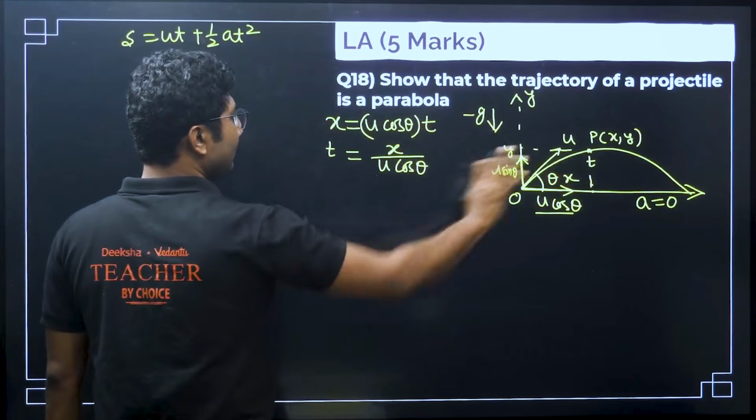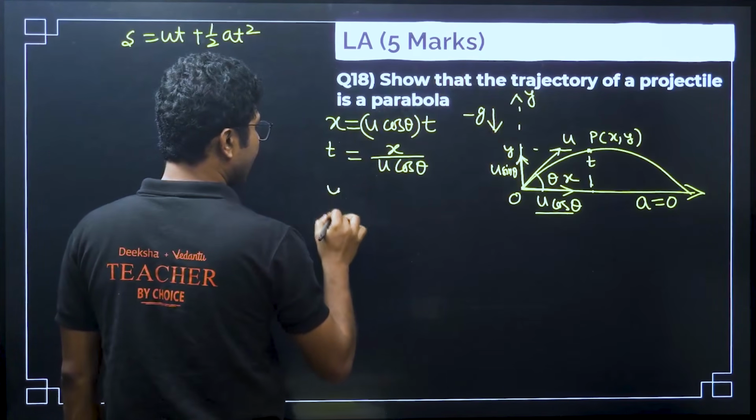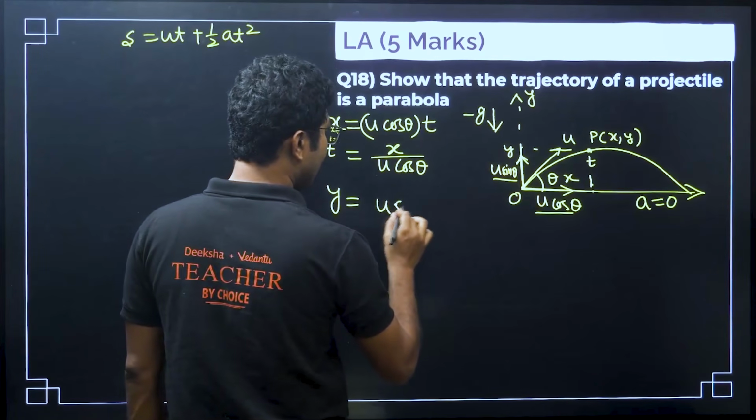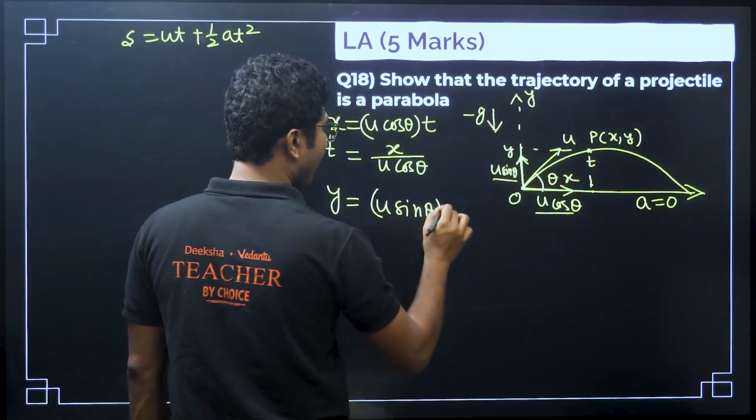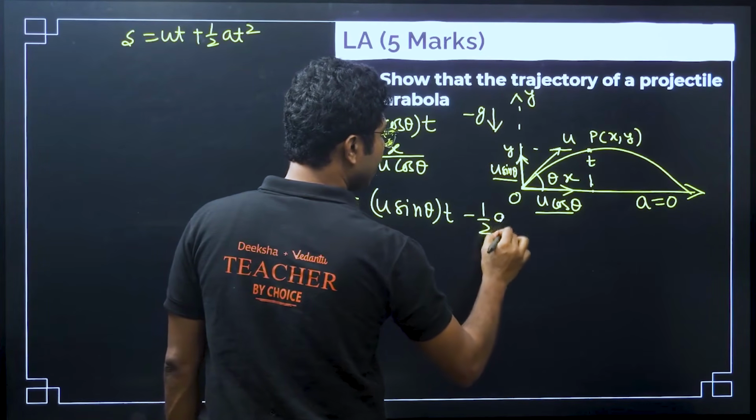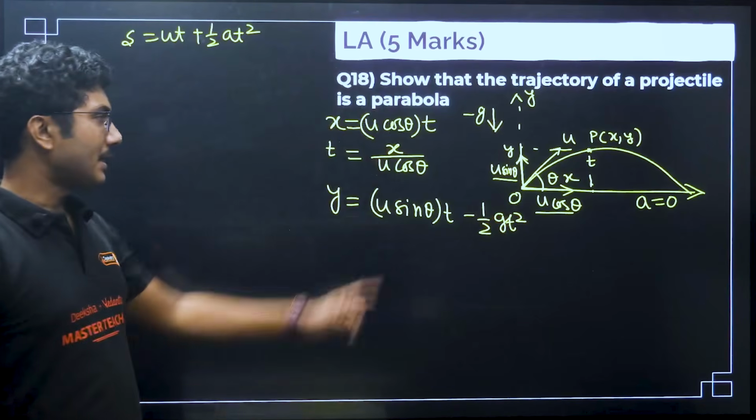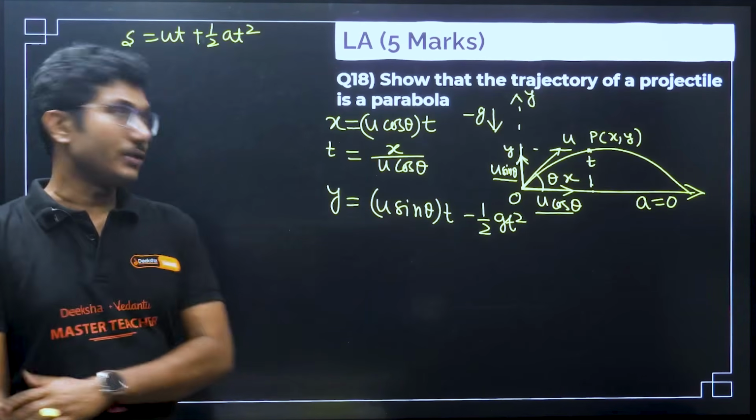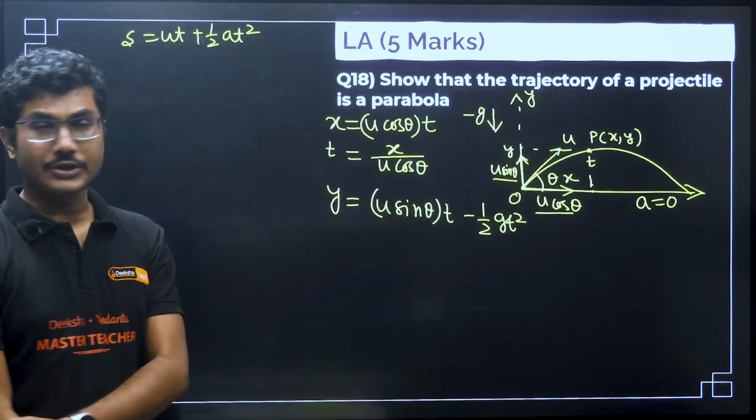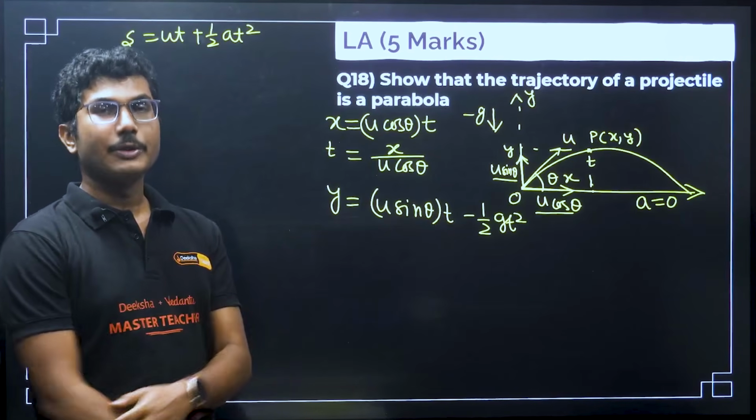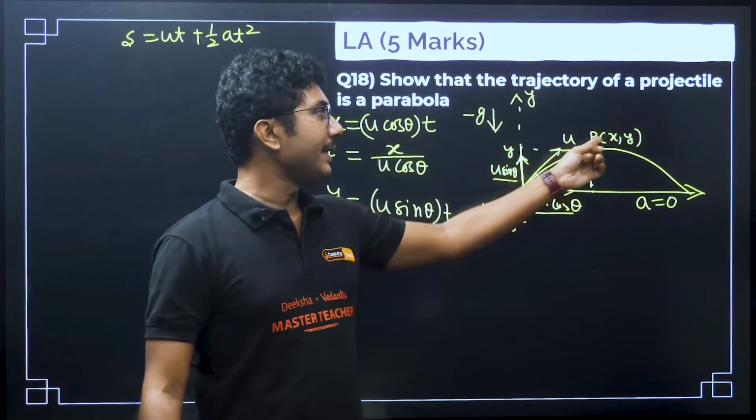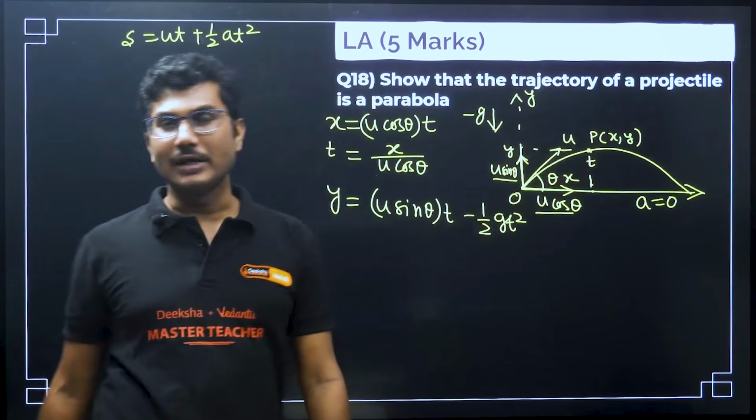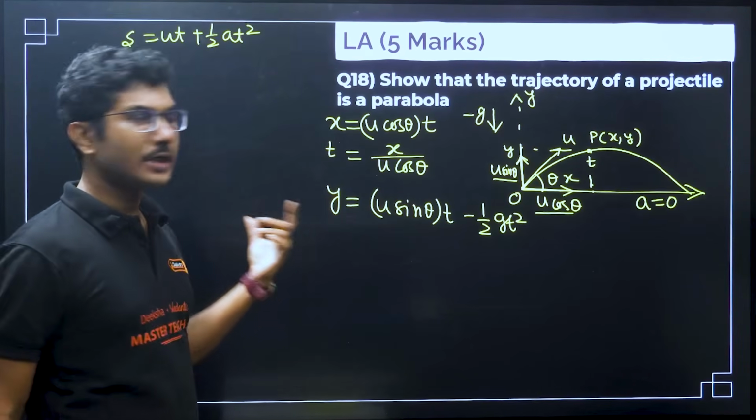Secondly, what is the y coordinate? Similarly, we can write y coordinate is ut plus half at square. In this case, u will be u sin theta, so y equals u sin theta t minus half g t square, minus because gravitational acceleration is acting in the downward direction. These two equations are called parametric equations. Here time t is the parameter, because it is random. Based on the value of time t, x and y will change. That is why it is called a parametric equation.